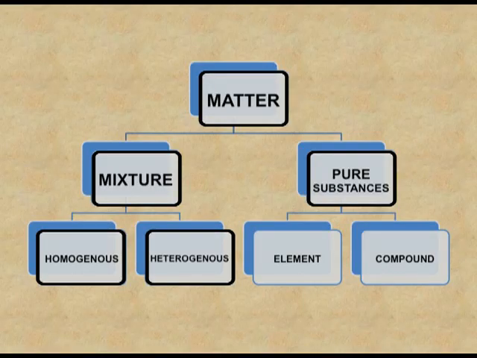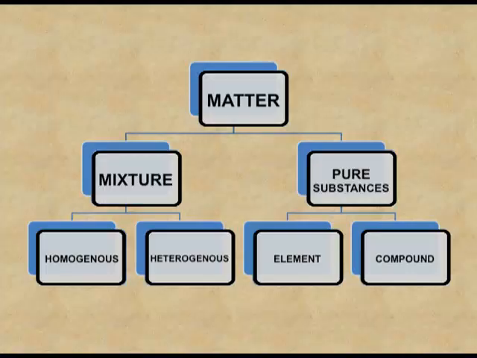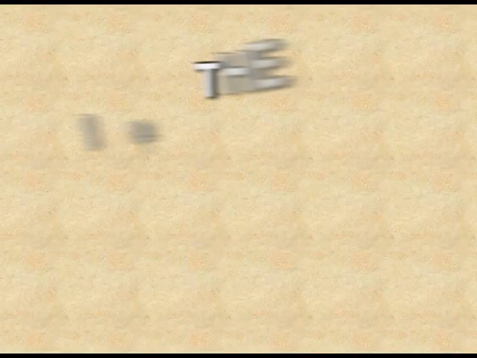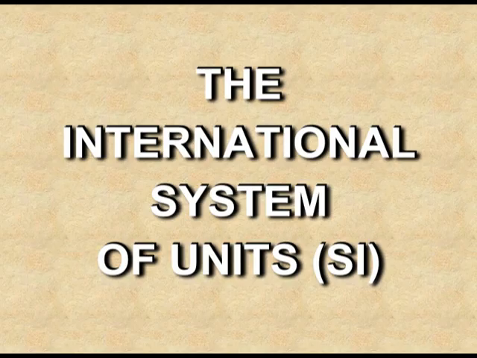Now, the pure substances. The pure substances are further classified into element and compound. An element can be monoatomic or polyatomic, but the elements are made up of the same type of atoms. Compound. Compound is again a pure substance, but it is made up of two or more elements combined in a fixed ratio. Now let's see the International System of Units, which is also known as SI System of Units.